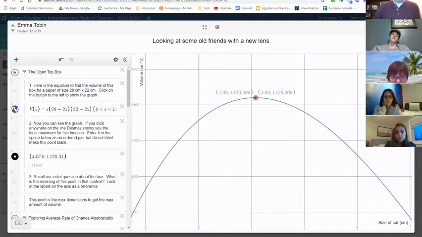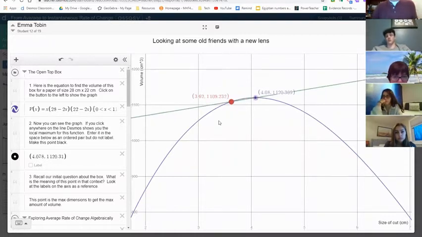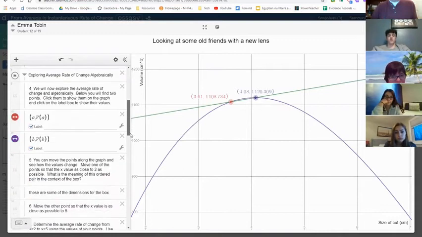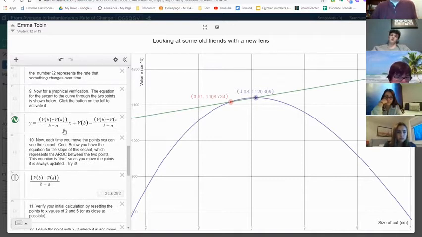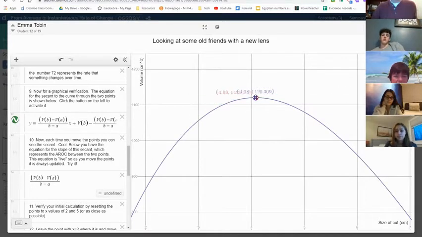Did everybody see the screen that we were on before? Yeah? Maya, can you give me a thumbs up or something? Okay, good. So where did this line come from? Well, the line came from this equation. You see it? We have the slope. This is really y equals mx plus b. This is m, and this is another way of figuring it out, and it's here. And what you said is correct. When b and a are the same, that means we're doing whatever value minus itself, so we have a denominator of 0.